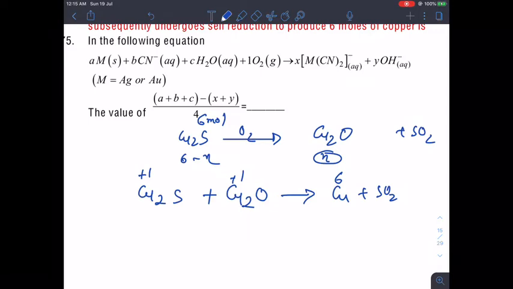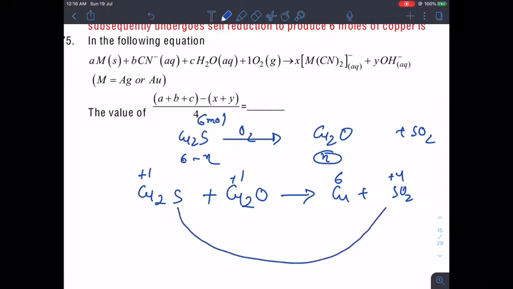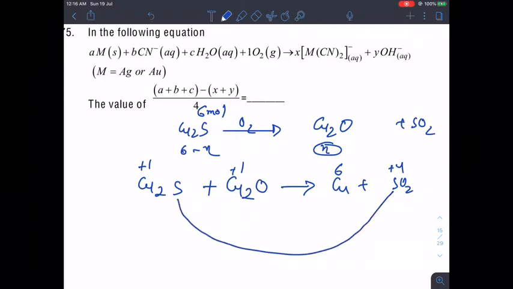This oxygen is in both sides, it is in -2 state. So basically we have to balance the loss of electron must be equal to the gain of electron. So what is the state of sulfur over here? Sulfur is present in +4 state. So definitely from here to here, how many electrons? And here it is present in -2 state. So how many electrons? It is actually losing 6 electrons.